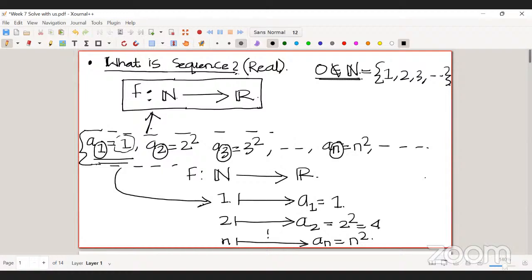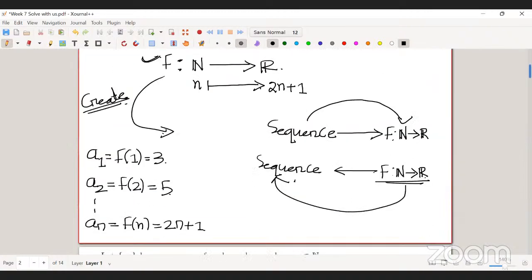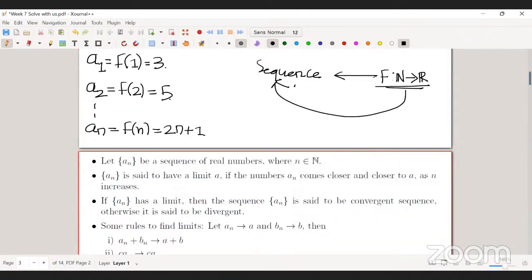Is it clear, what we mean by a sequence? Yes, sir. Okay, so let's see some basic properties of sequences and convergence of sequences.